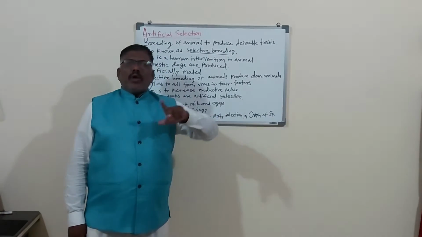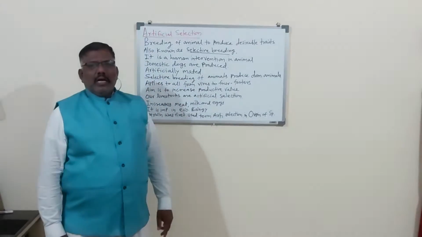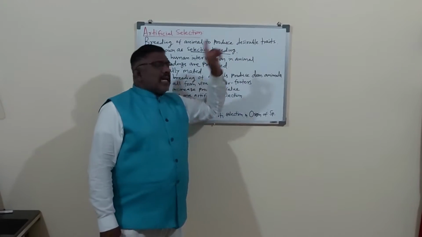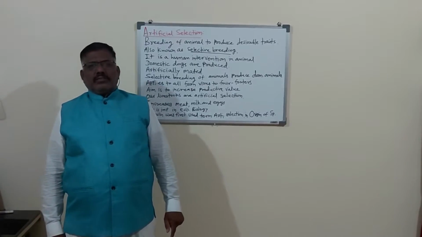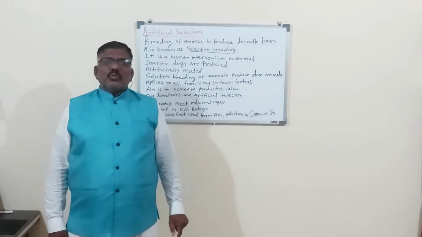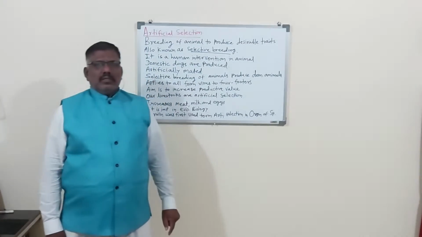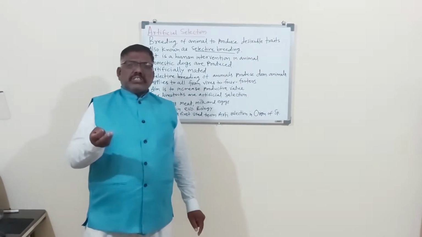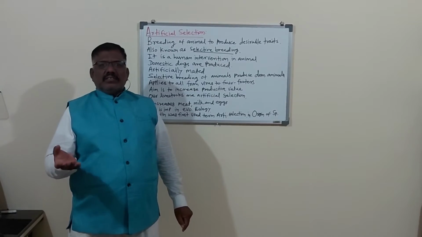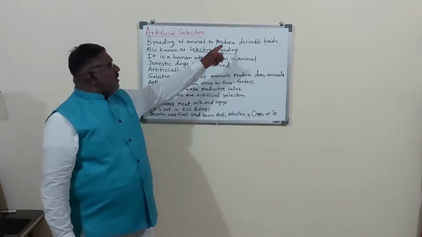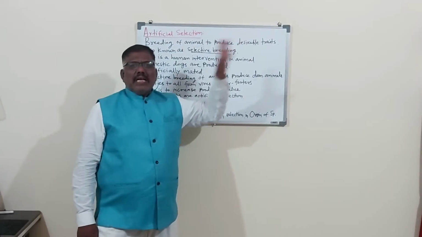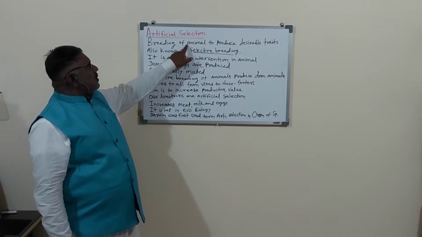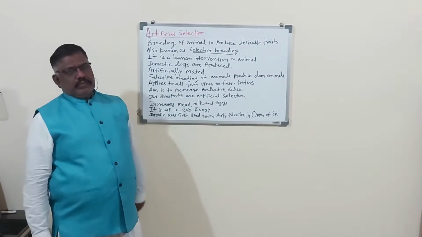We are selecting good quality animals and crossing them, breeding animals to produce desirable traits, desirable characters. Desirable means of the highest quality. As we say good, best, better, excellent, the level above that is called desirable. So for obtaining the desirable trait, the animals are bred artificially.